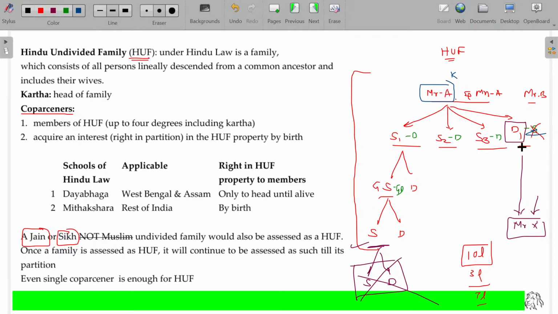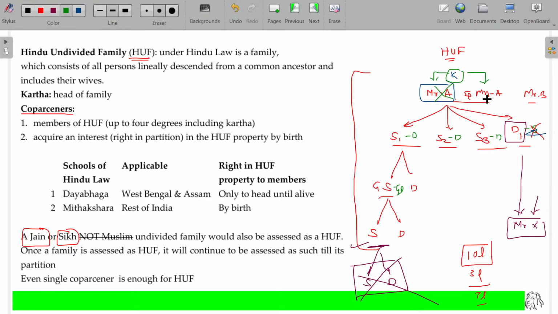A daughter married and become a member in another family, but still she enjoys the right to share profit from here as being a coparcener, right? And the Karta is not necessarily male, even Karta could be female also, as per the amendment. Not only male, female can also be Karta. Earlier, only male could be Karta.